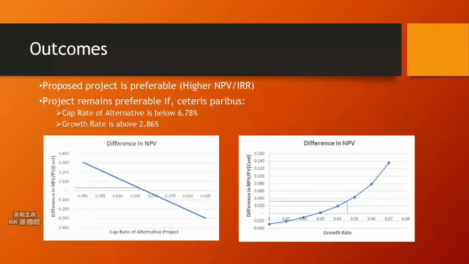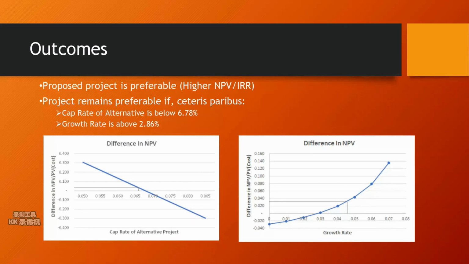The results indicate that building a luxury student apartment for lease will be more profitable than leasing out existing property. From the same formula, it can also be calculated that the project's NPV is greater than that of the alternative option, as long as the growth rate is above 2.86%, or the alternative project's cap rate with similar growth rate and risk is below 6.78%. The two graphs demonstrate the relative profitability of the projects with regard to different growth rates and alternative option cap rates.